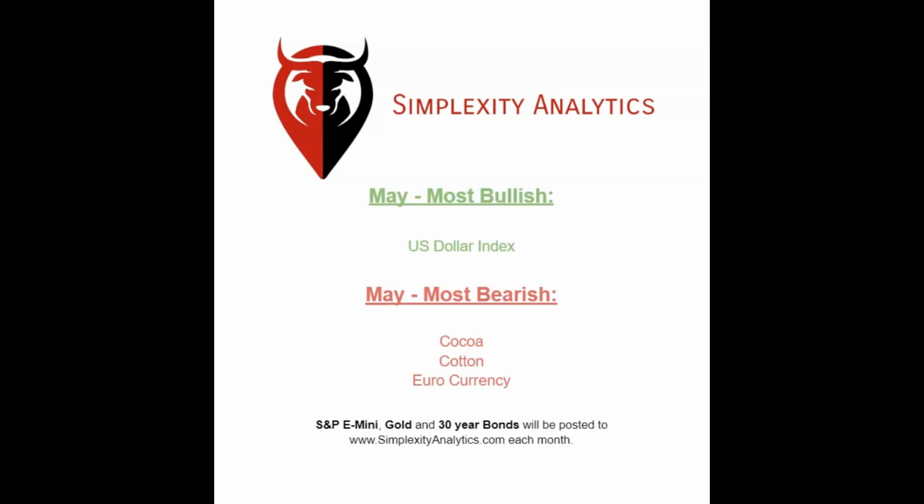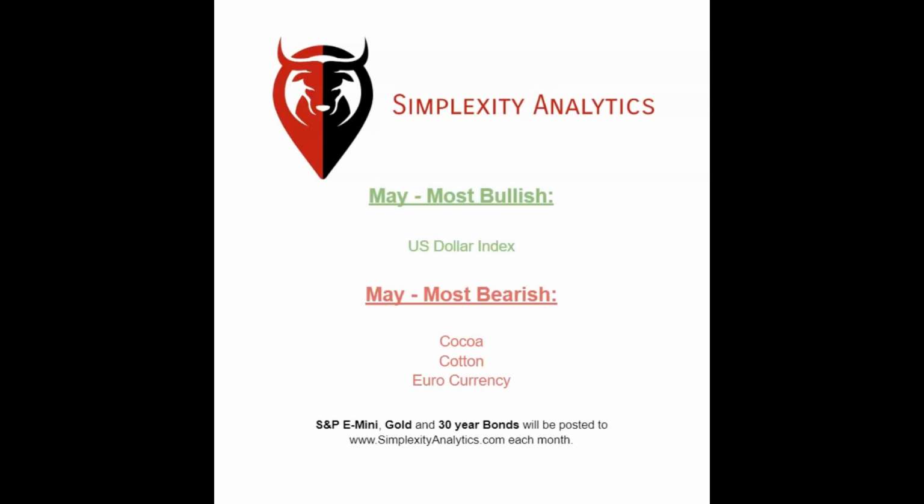We have the US dollar index on the bullish side, and contrary to that, we have the euro currency on the bearish side. And we're going to show those more in depth this month just to show how each of these markets goes opposite to each other. And we'll show that on the heat map as well. And we also have cocoa and cotton that are most bearish too.